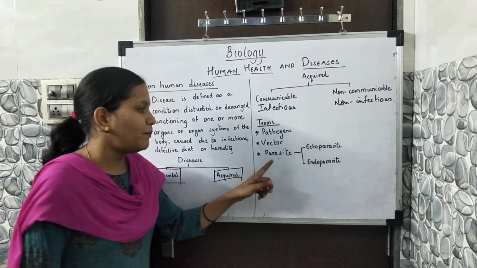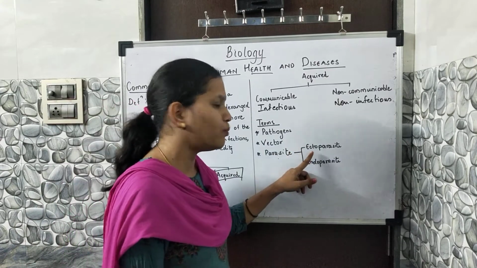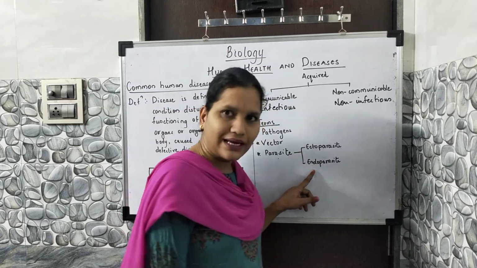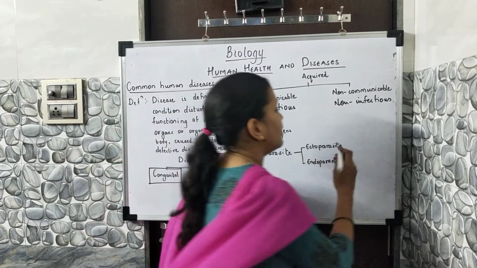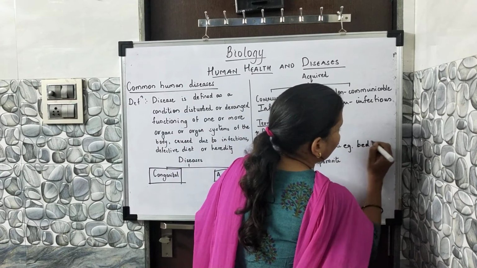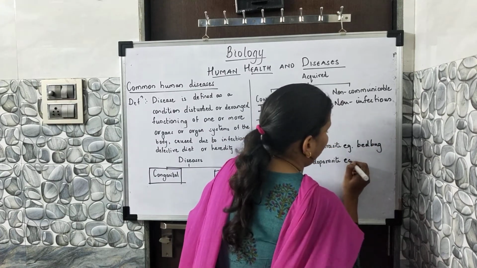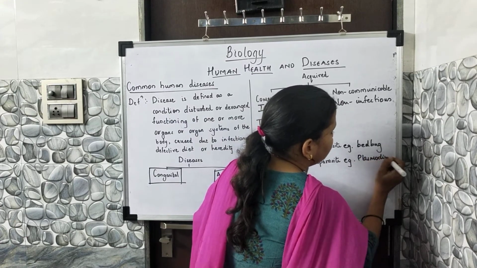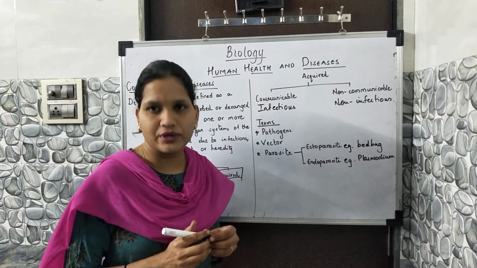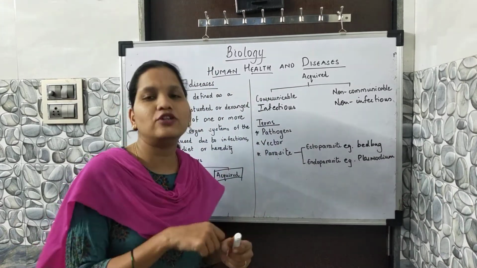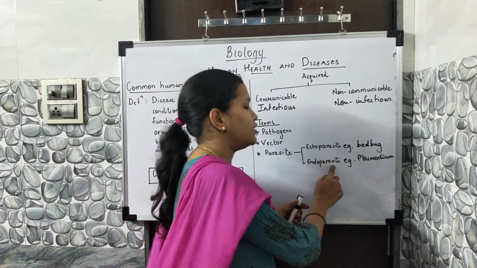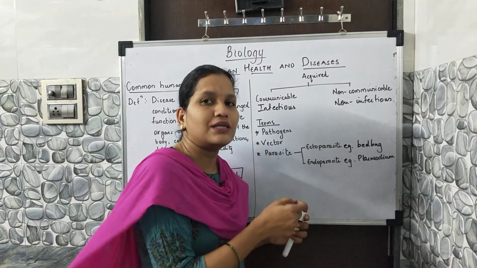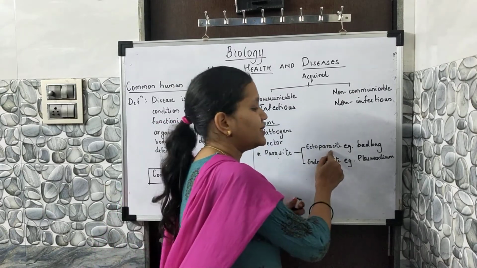Now you can see that parasites are divided into two parts. The one is called ectoparasite, the other is called endoparasite. An example of an ectoparasite is the bedbug, whereas for the endoparasite, you can see plasmodium, which is present inside the female anopheles mosquito and then inside the host body. The parasite which is present outside the host body is called an ectoparasite.